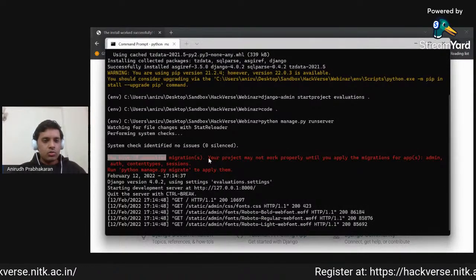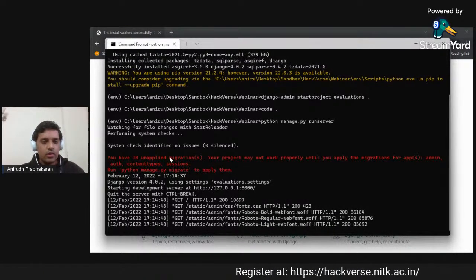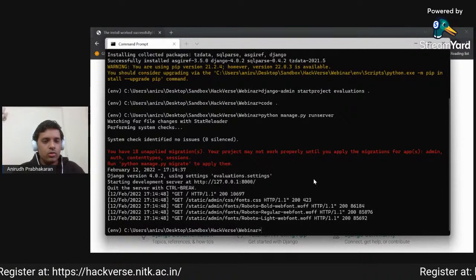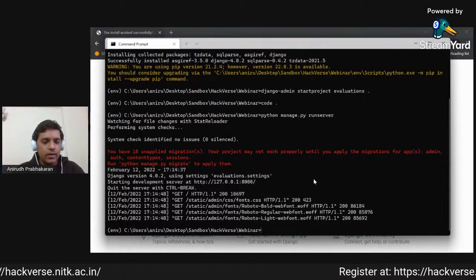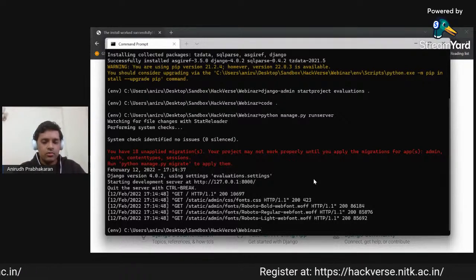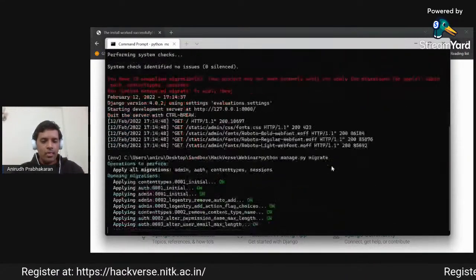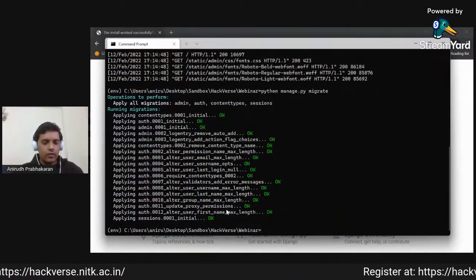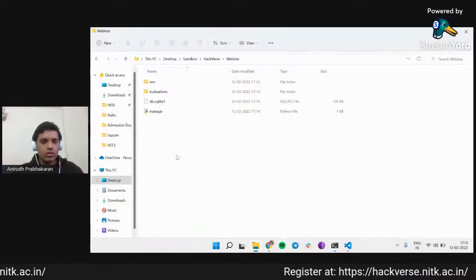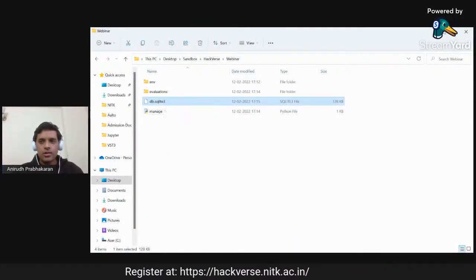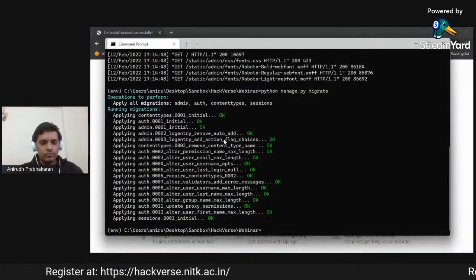What this means is that we have not set up a database yet. Whenever we are creating any changes, we need to create them into migrations, and then we have to apply those migrations. In order to run the migrations, it is very simple: python manage.py migrate. This will apply all the migrations that would have to be done, and it will also create the database here. In this case, it is using an SQLite 3 database that is being created by default.